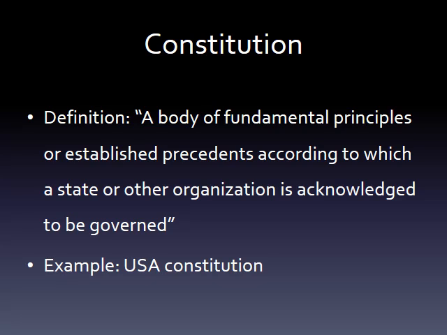So, for example, in the U.S., we have a constitution that states very clearly the different components of government, like the legislative branch, the executive branch, and the judicial branch. It very clearly outlines them and the powers of the government, and additionally how to change the Constitution.